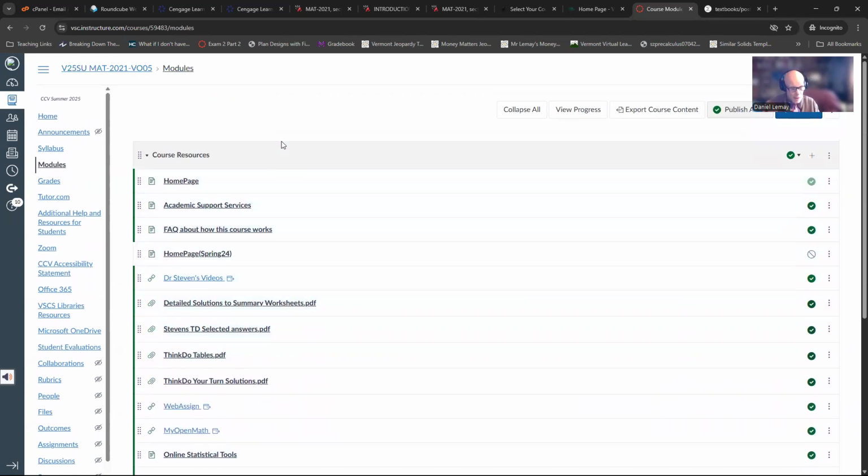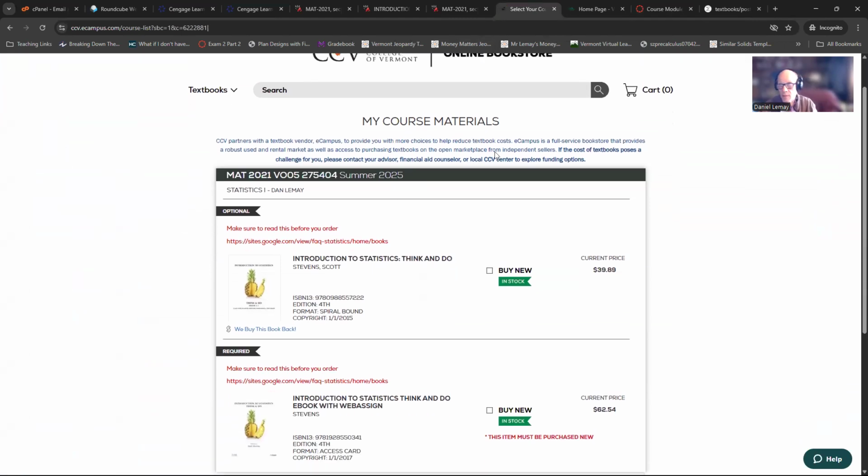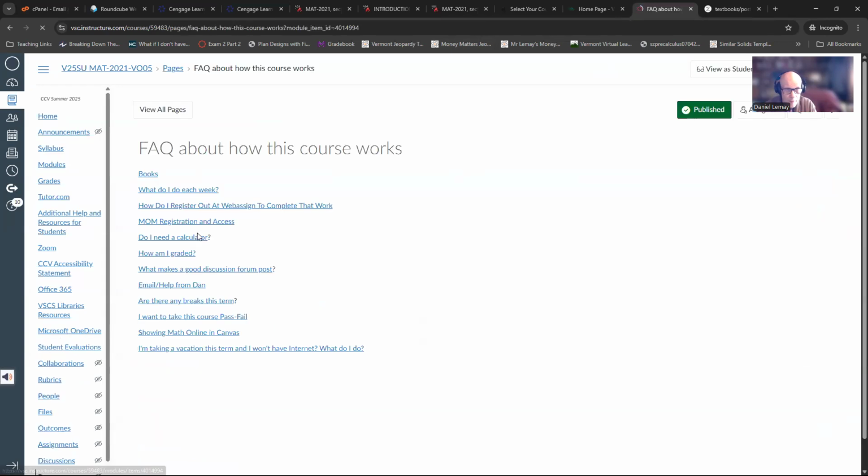So eCampus, if you got a voucher or you're not comfortable using your own money, there's one risk, I don't know if you noticed this, I kind of blew over this in the books. CCV has me do this.